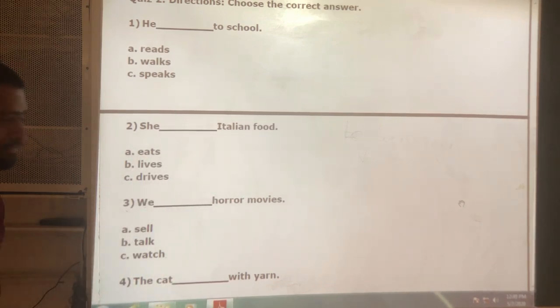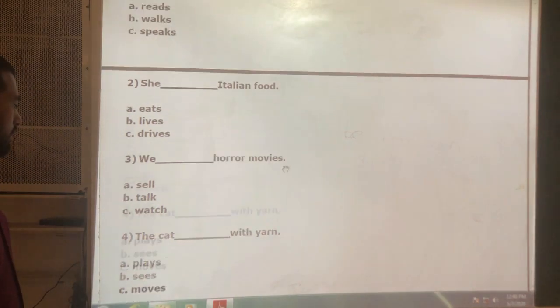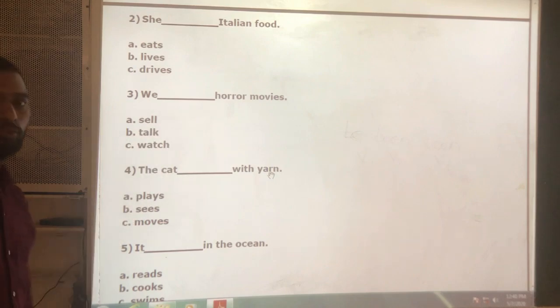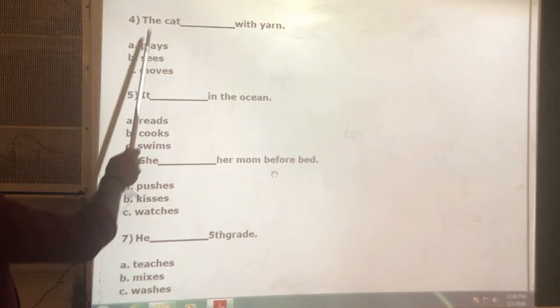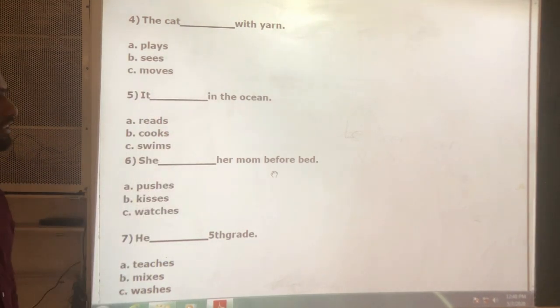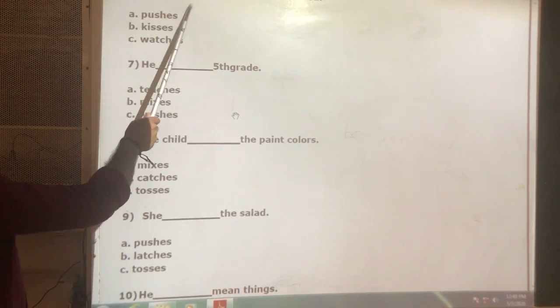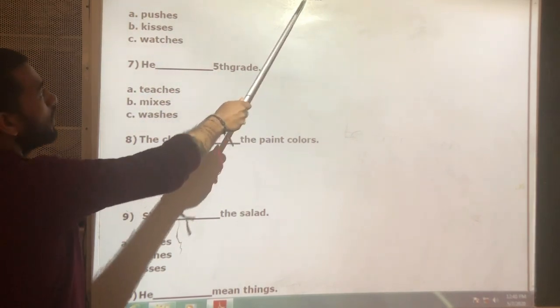A. And the third one. So look at the third one. We ____ horror movies. We cannot say that we sell horror movies or we talk horror movies. We watch horror movies. This is the correct one. Now, the cat ____ with yarn. The cat plays with yarn. Next, it ____ in the ocean. It swims in the ocean. Next, she ____ her mom before bed. She kisses her mom before bed.